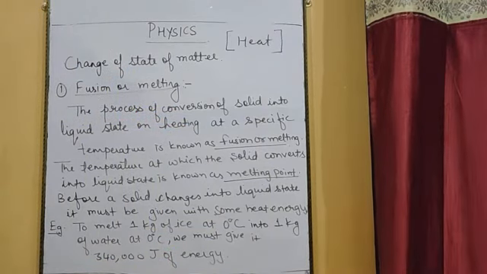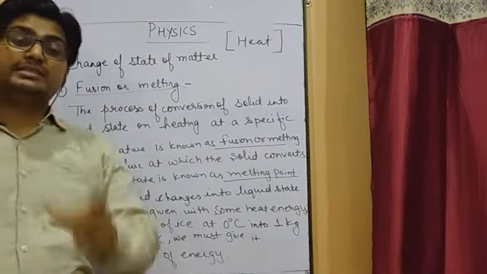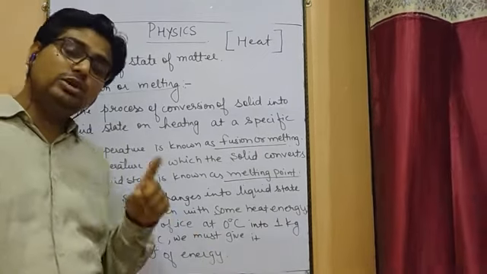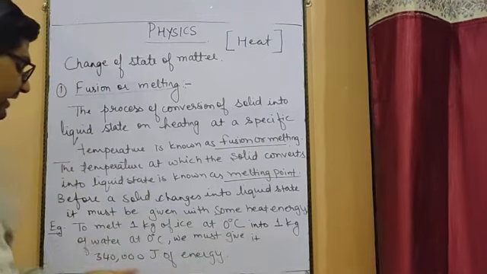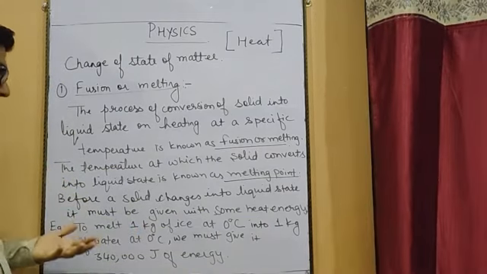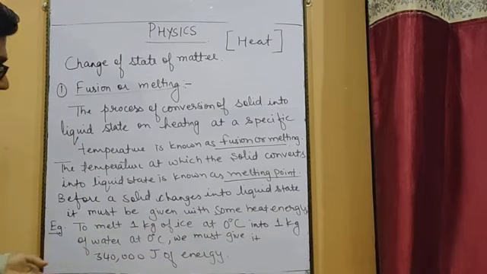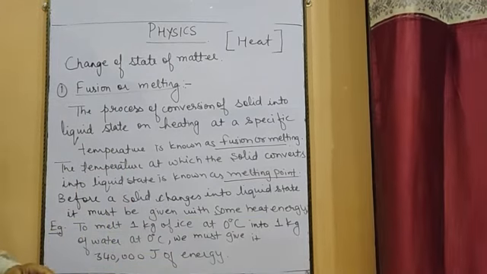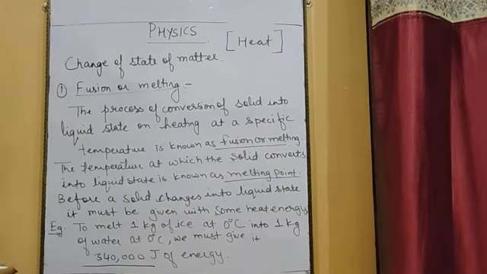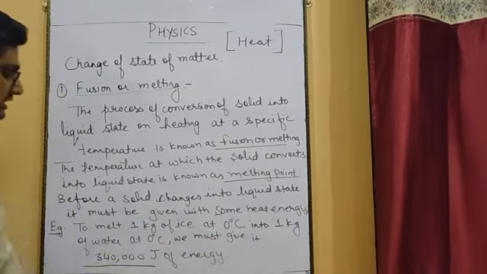For example, suppose you have 1 kg of ice, that is 1000 gram of ice, at 0 degrees Celsius, and you melt it completely into 1 kg of water at the same temperature of 0 degrees Celsius. We must give it 340,000 joules of energy.